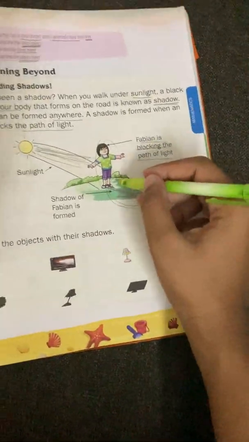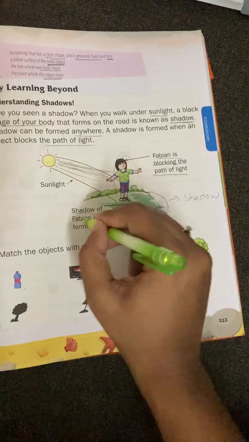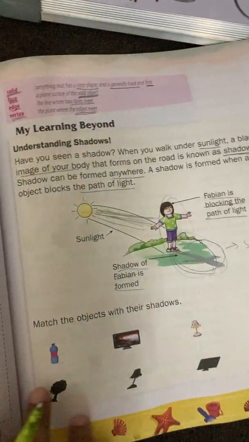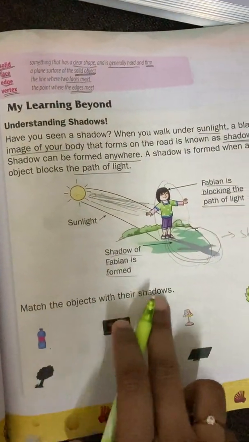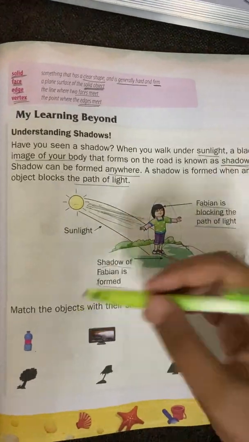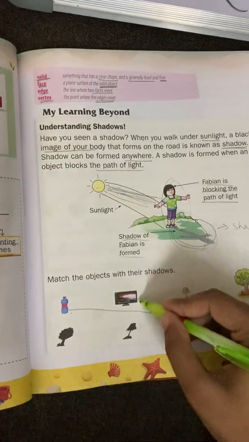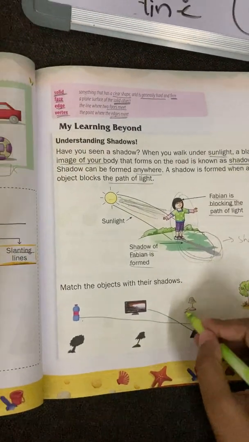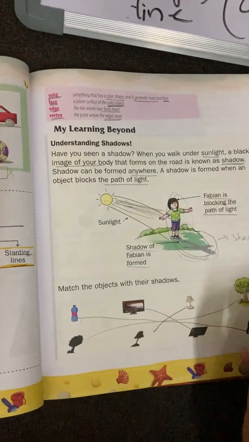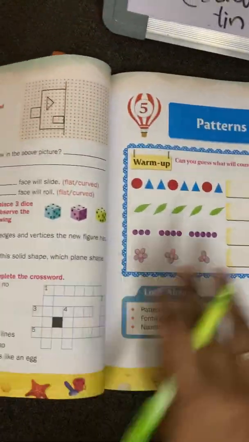That is the reason shadow of Fabian is formed. Okay, so match the objects with their shadow. So this is bottle. Where is the shadow of the bottle? It is here. And TV, lamp, and tree. So these are the shadows.